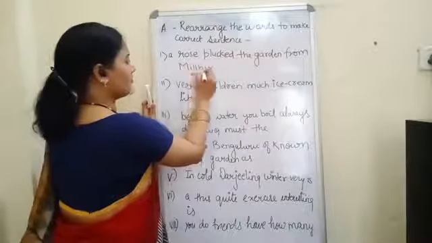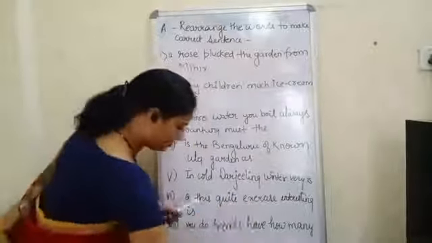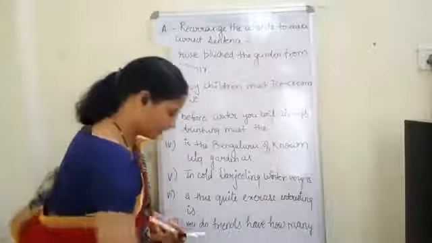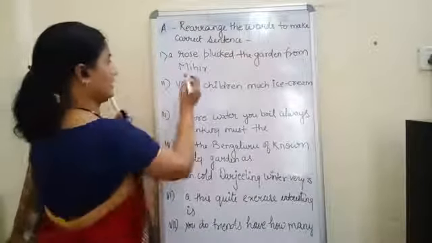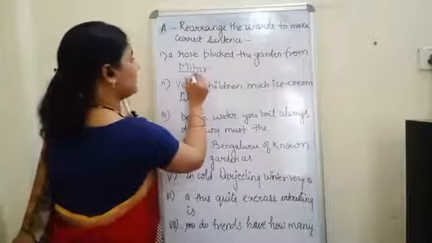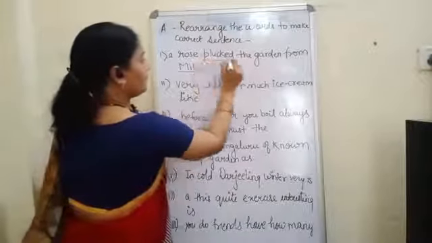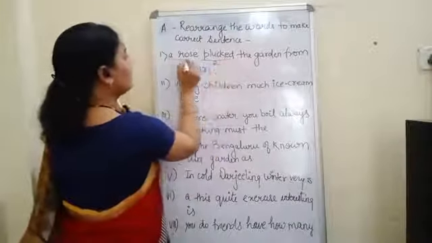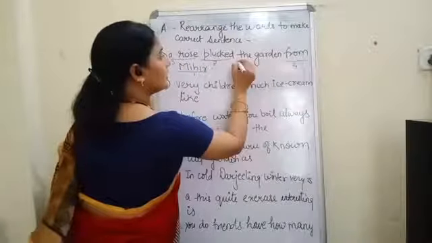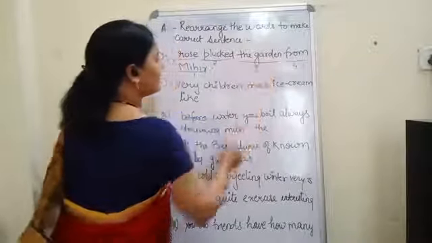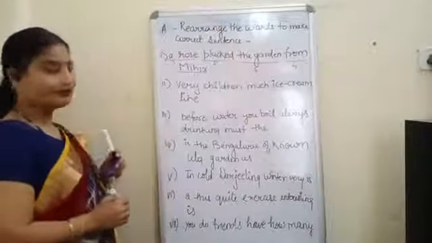So this one will be, oh, the pen is not working. Wait. Mihir plucked a rose from the garden. Clear?